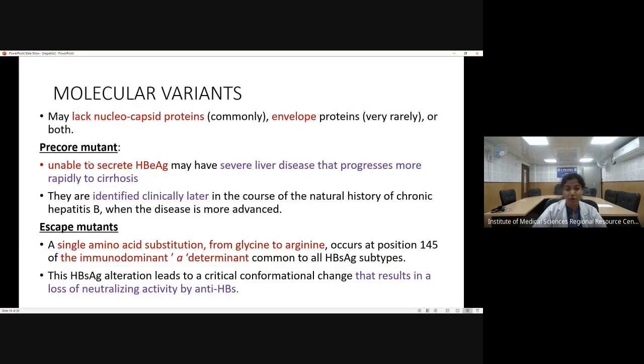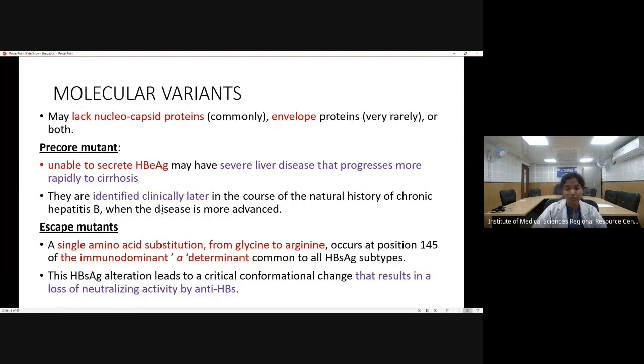So, what is the pre-core mutant? In the pre-core mutant, the patients are unable to secrete the HBe antigen. So if the patient is unable to secrete HBe antigen and it is not detectable in the blood, we will get a false assurance that the virus is not replicating. So the patient will land up in severe liver disease and rapidly progress to cirrhosis.